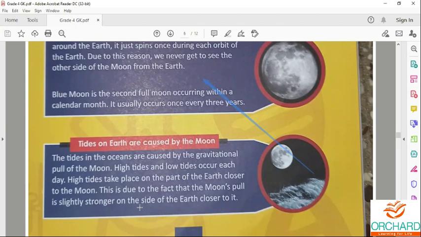You will be able to see the blue moon on August 22, 2021. The last one is the tide. Tide means changes in the level of the sea caused by the moon and the sun. So tide is a change in the level of the sea, caused by the moon and the sun.